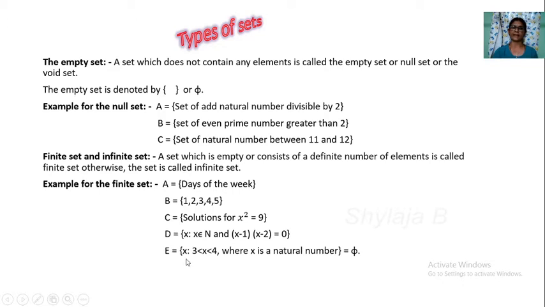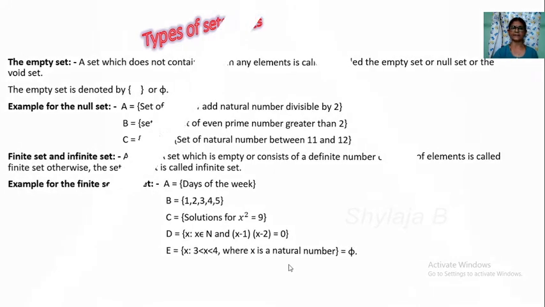Set E, x such that x is in between 3 and 4, where x is a natural number. So this is a null set. Null set is a finite set. Here the set which is empty is a finite set. This is a null set, so this is a finite set.